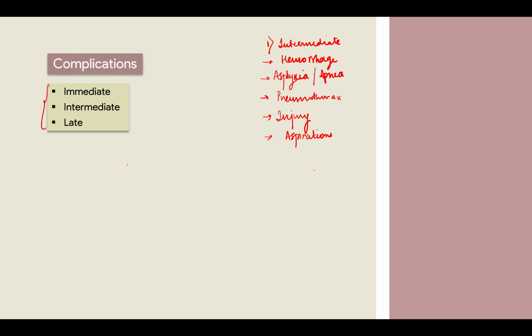Now comes your intermediate. So most common, I'm writing it here only. So most common is your tube obstruction, right. वो secretions की वजह से tube obstruct ही हो गया, ठीक है. और if there is, for example, any inflammation that can occur near the tube, there can also be obstruction of the tube. So this is very, very common, ठीक है, the most common complication that is occurring. So the tube can be partially blocked, or it can be completely blocked. So in that case you have to take the tube out, you have to clear the space, and then you have to again put it in.